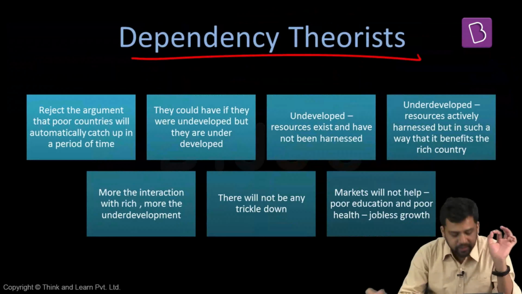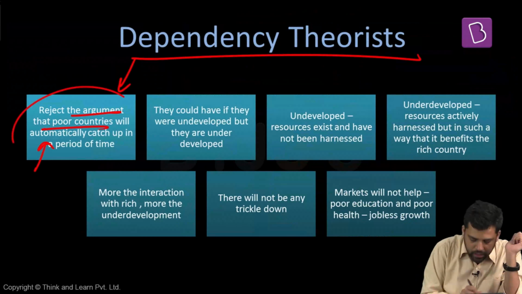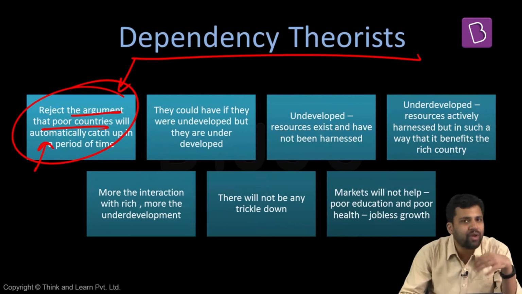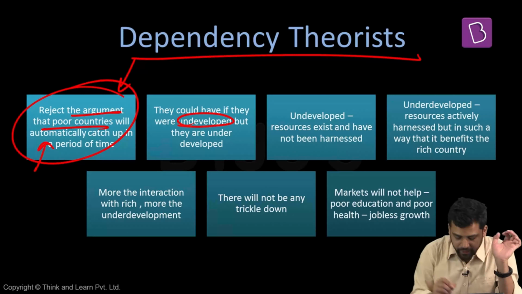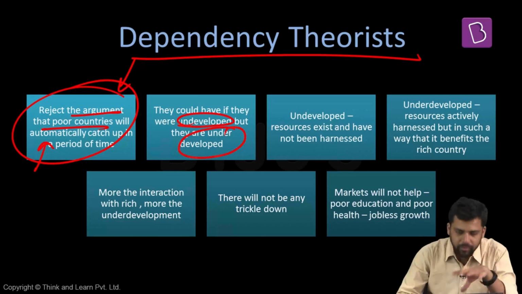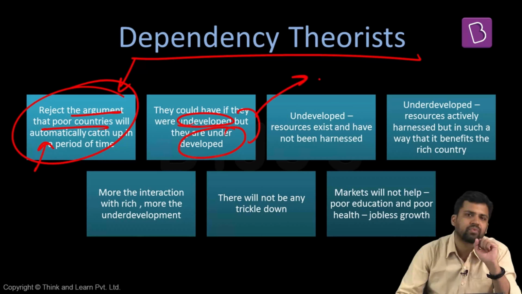The dependency theorists reject the argument that poor countries will catch up with the advanced economies over a period of time. They are saying that these poorer countries could have caught up with these advanced countries if they had been undeveloped. But they are not undeveloped, rather they are underdeveloped. If they had been undeveloped, they would have, but they are underdeveloped. So this brings us to another point here. What is the meaning of undeveloped country? What is the meaning of underdeveloped country?